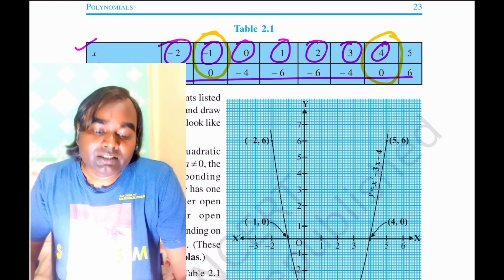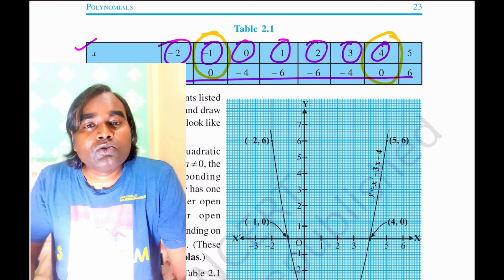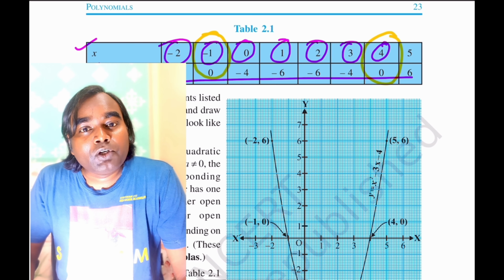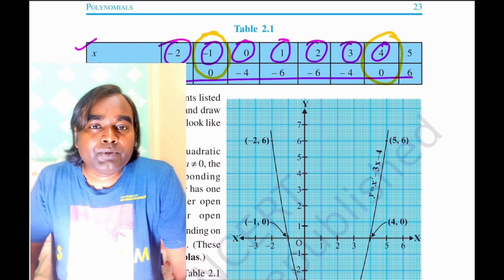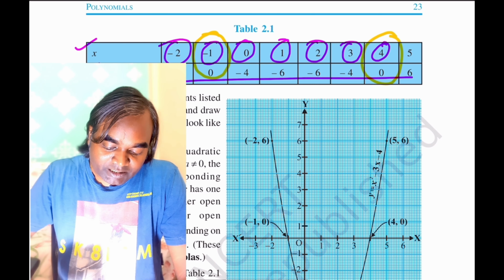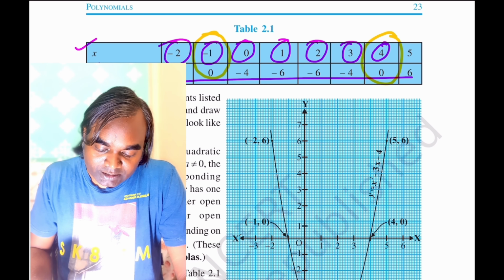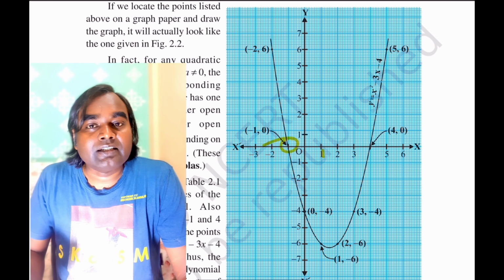For x equal to -1 and x equal to 4, the polynomial is intersecting the x-axis. That means the polynomial intersects the x-axis at 2 points. Okay, so we can represent this. This polynomial is intersecting here and here.